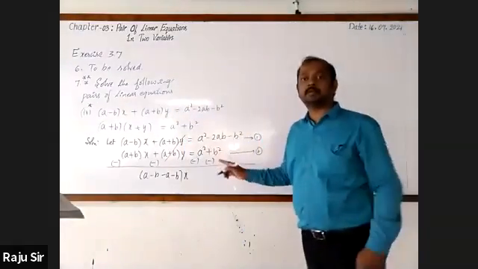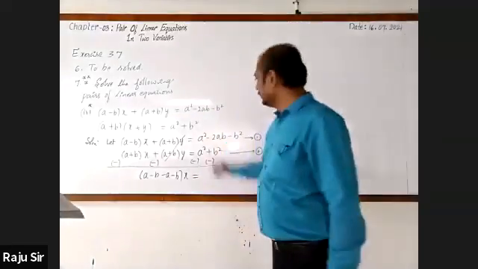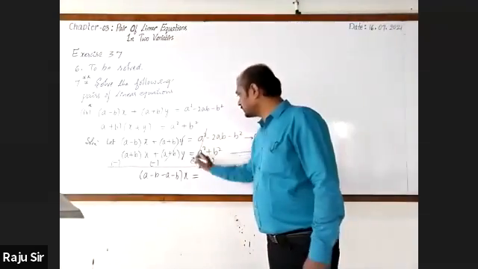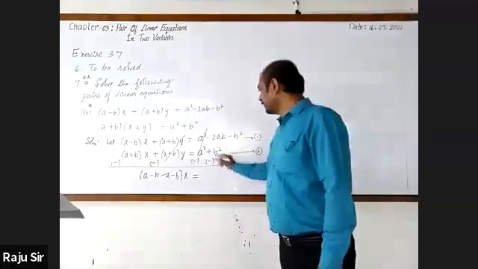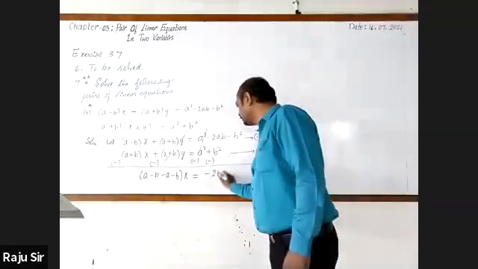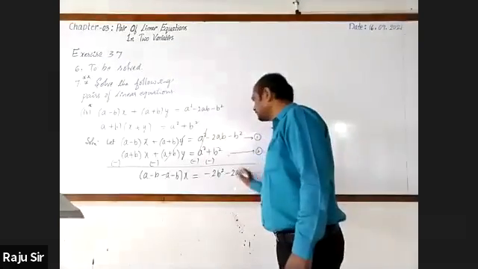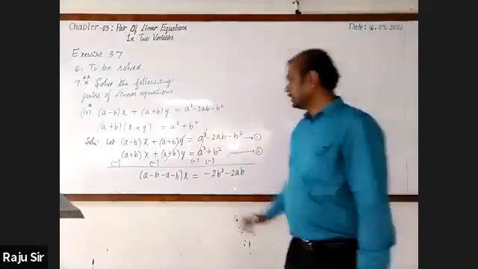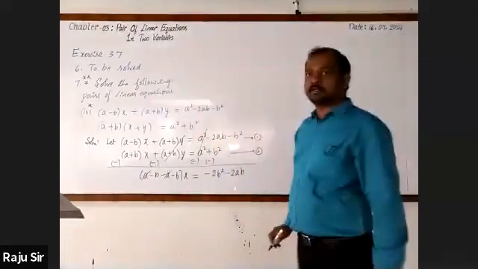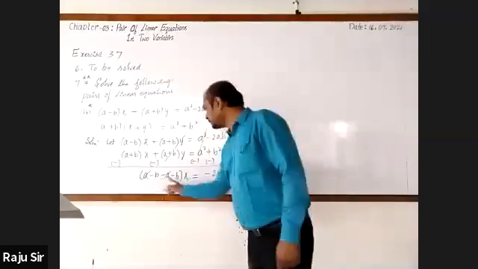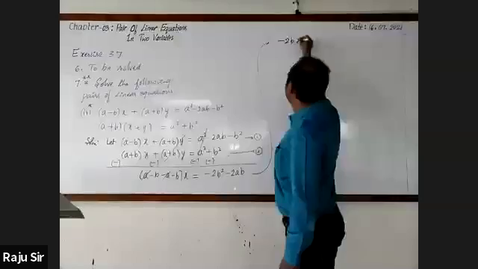Please ask me if you have a doubt. This is equal to, here plus a square minus a square get cancelled. Minus b square, minus b square, it is minus 2b square. Then minus 2ab as it is. Next, here plus a minus a get cancelled. Now minus b minus b, it is minus 2b into x.